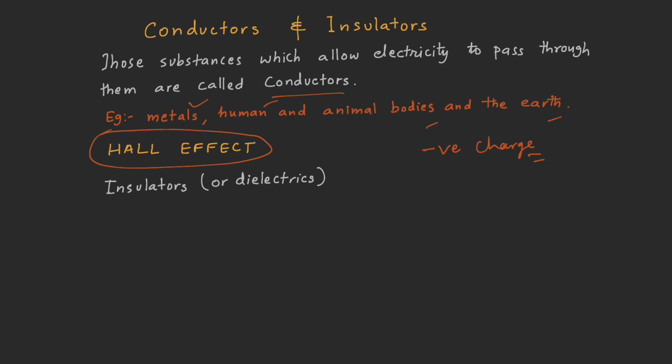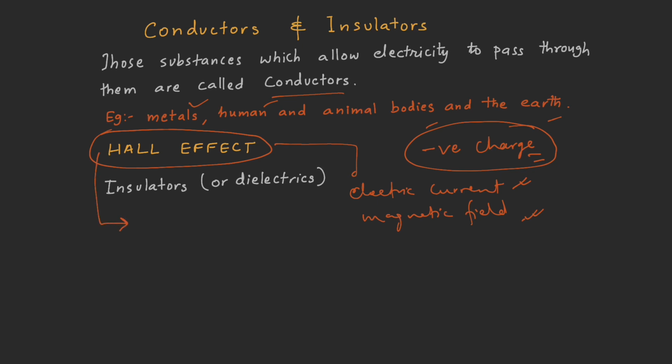But to grasp the concept of the Hall effect, you should know electric current and the magnetic field. So we have to wait till we reach these topics. For now, just understand that to create charge, there is always transfer of negative charge. And this can be experimentally proven by the concept called the Hall effect, given by a scientist with the name Hall.